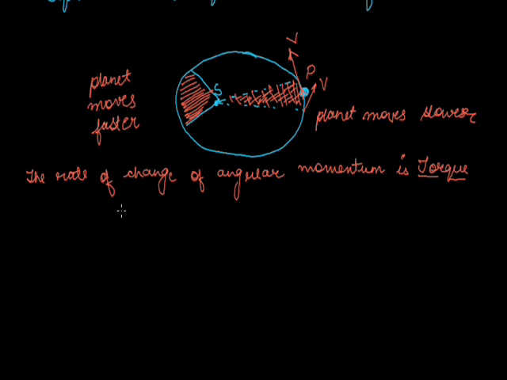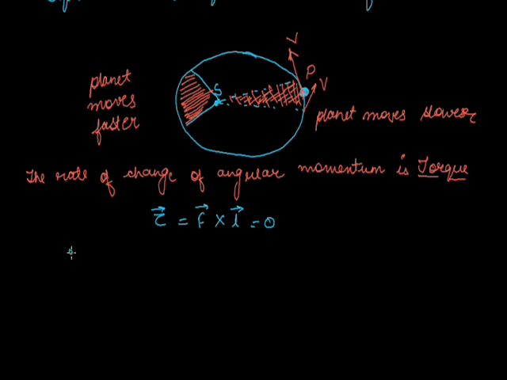If we represent the torque in vector form, we write tau vector is equal to force into perpendicular distance. It is a cross product, and that is equal to 0.